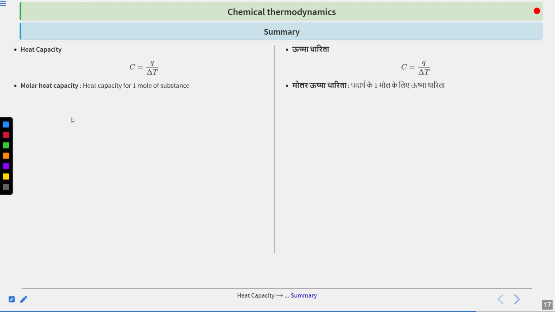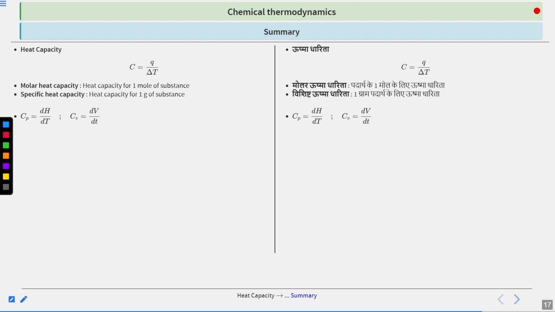Second is molar heat capacity, which is the amount of heat that is required to raise the temperature of 1 mole of a substance by 1 degree Celsius or 1 Kelvin, and it is given by C equal to Q by delta T divided by the number of moles. And specific heat capacity is divided by the mass of the substance if it is in grams. Same thing is given.